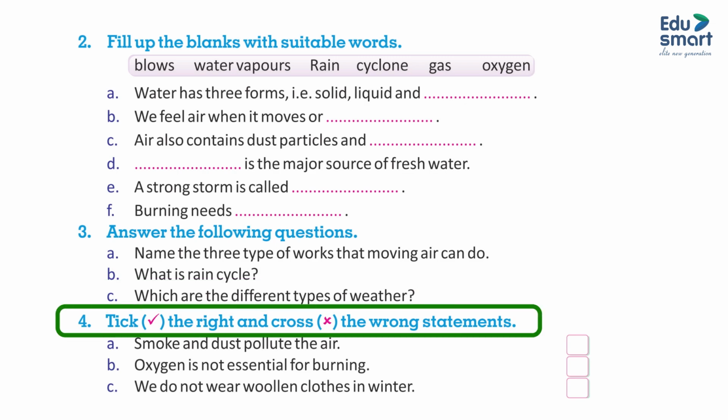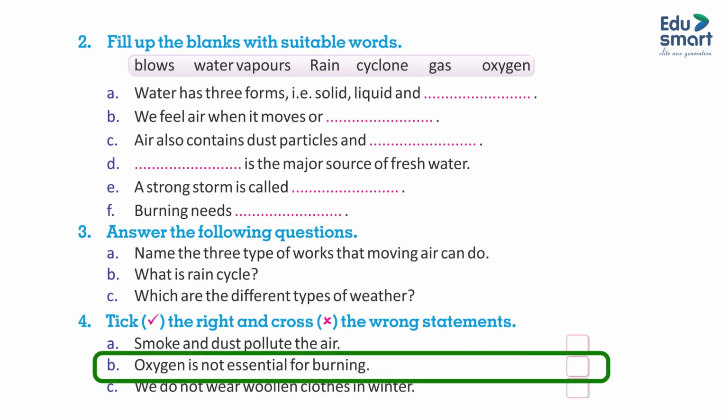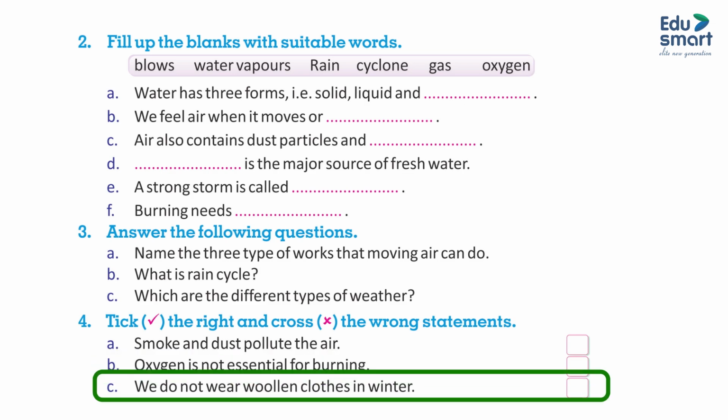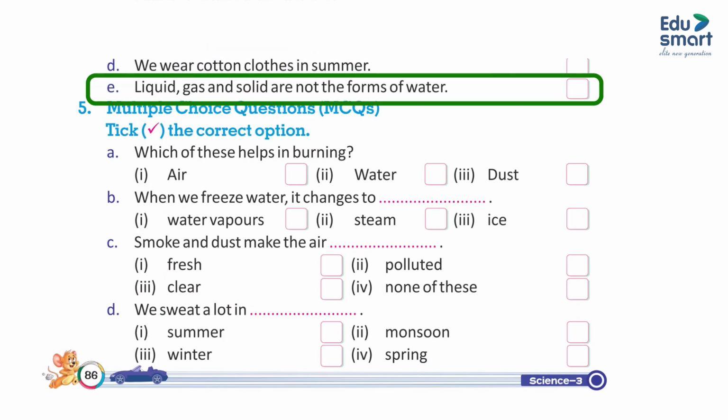4. Tick the right and cross the wrong statements. A. Smoke and dust pollute the air. B. Oxygen is not essential for burning. C. We do not wear woollen clothes in winter. D. We wear cotton clothes in summer. E. Liquid, gas and solid are not the forms of water.